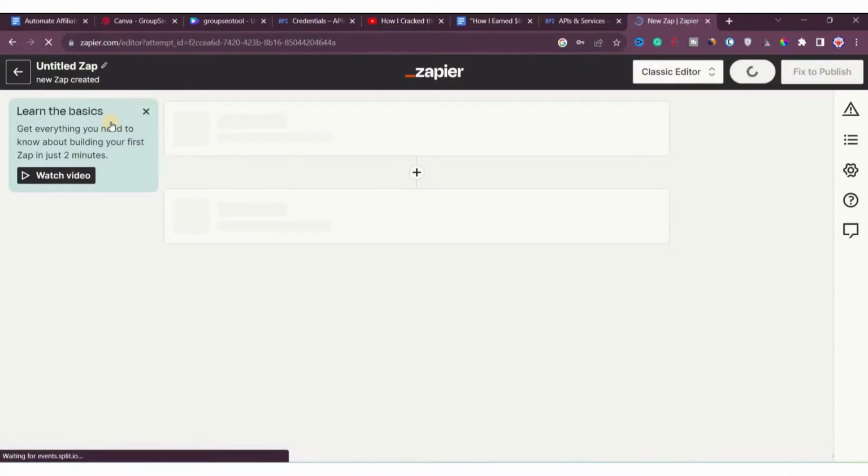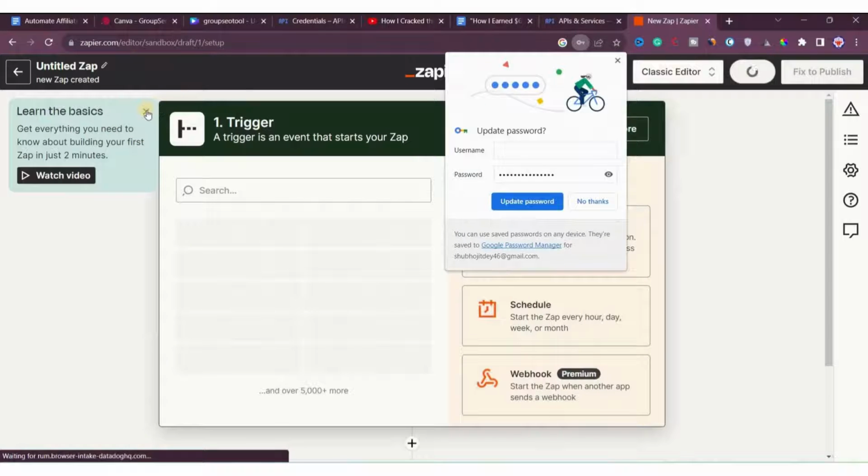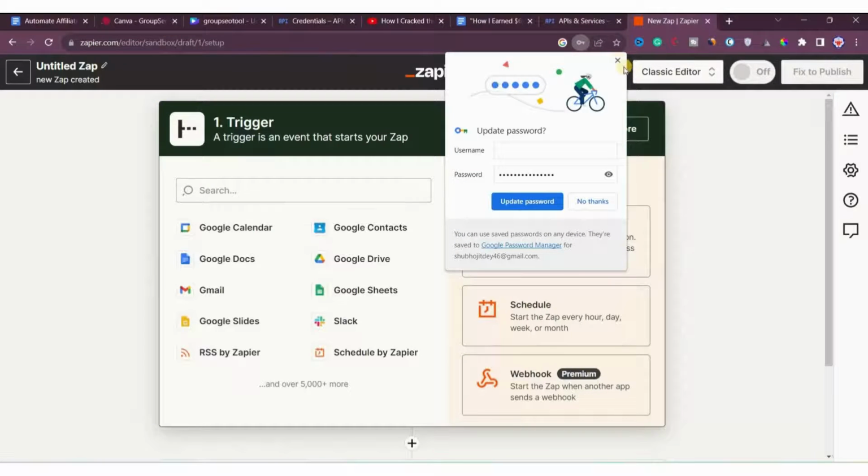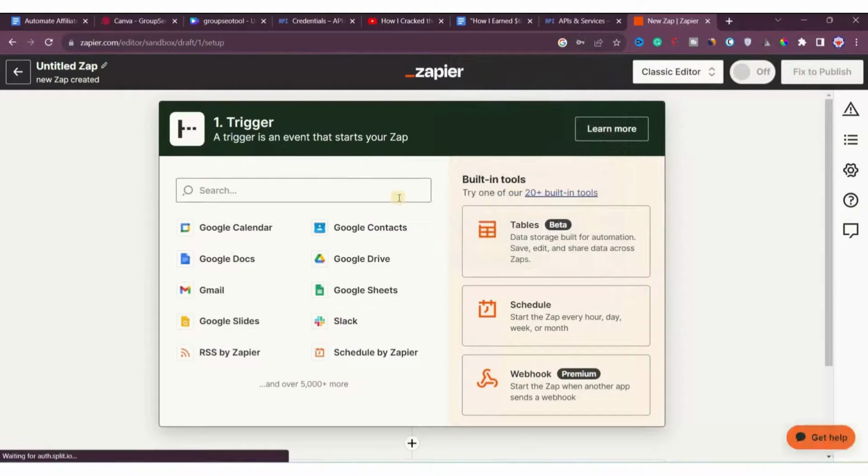Then the first thing we need here is a trigger. It should get triggered. A trigger is kind of an event, like when your Zap starts, when the integration starts. It will get triggered when something happens in some tool,